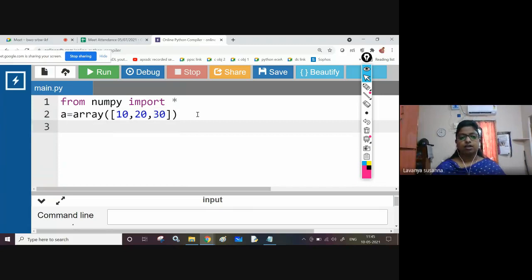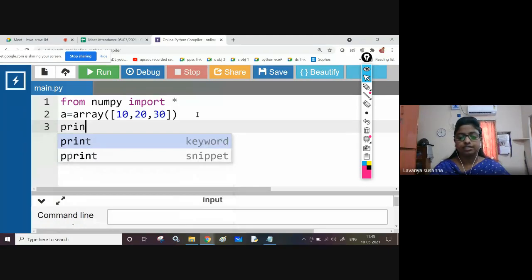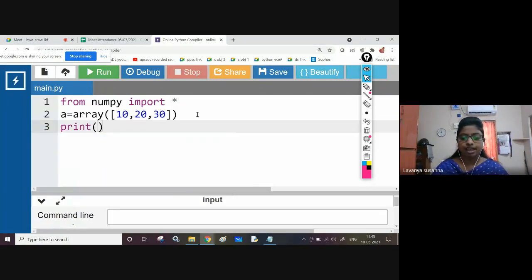Now let us reverse the array. See, I'm using the print function, right? Inside the print function, what am I passing? A of colon -1. I'll execute and I will show you.